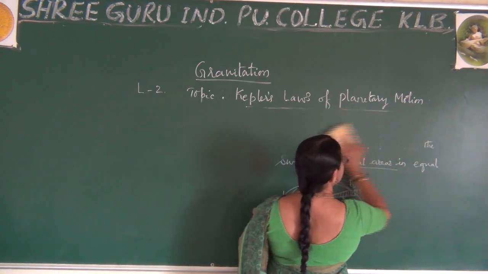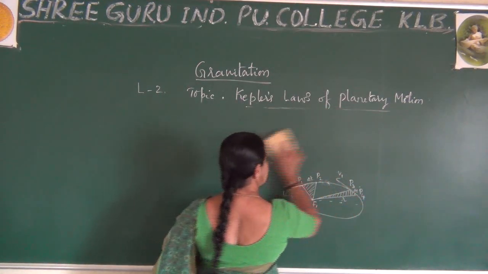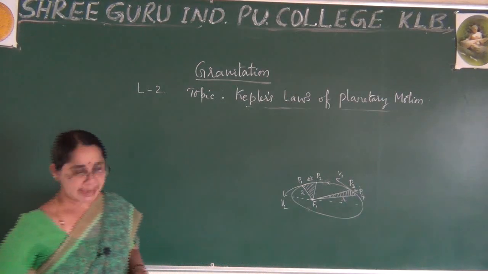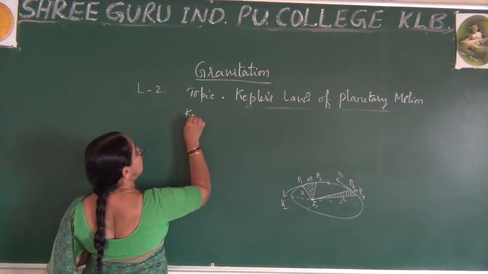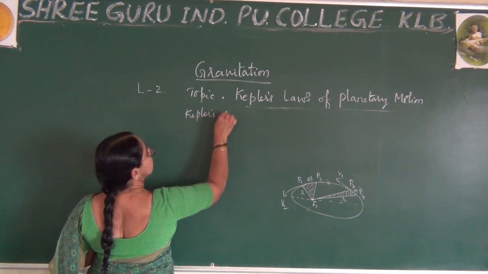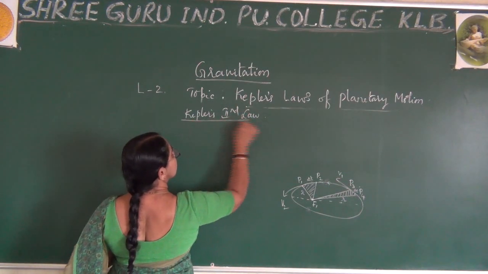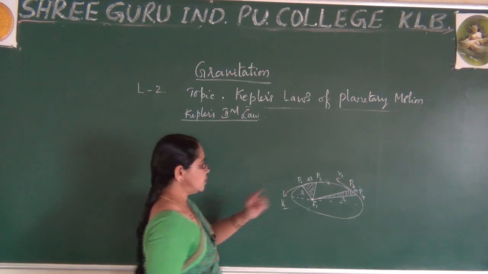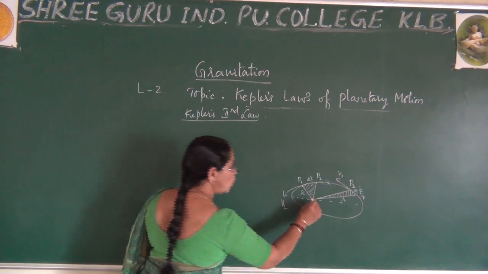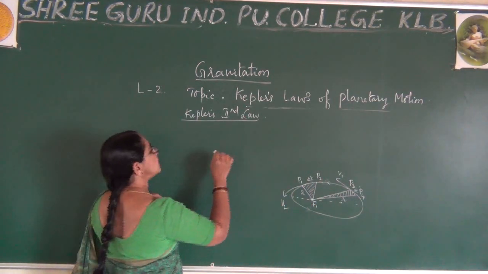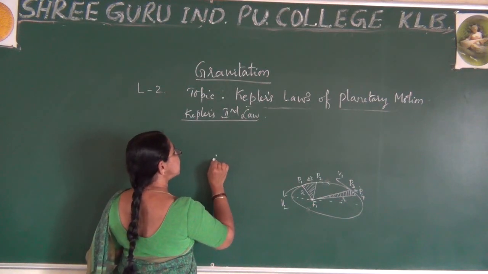So please observe. Kepler's second law. In this figure, I select only this portion. Let me just draw. This is the sun.